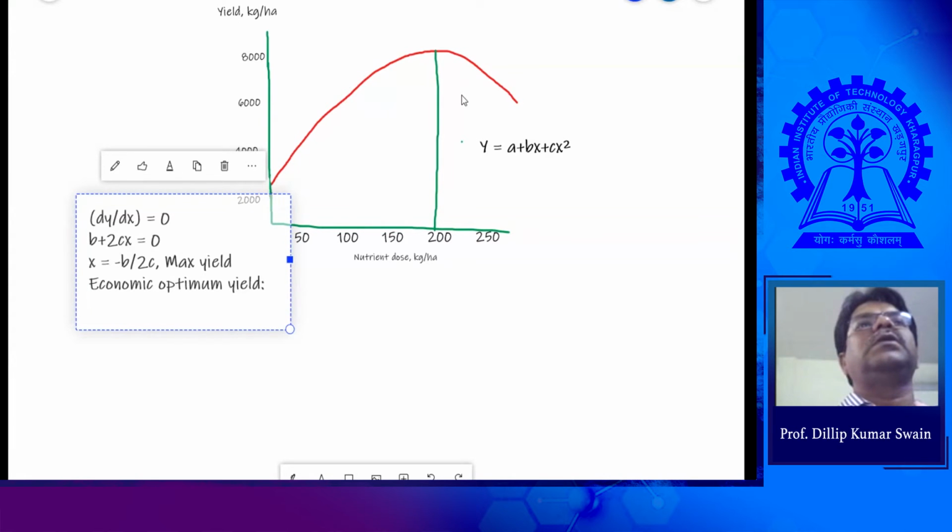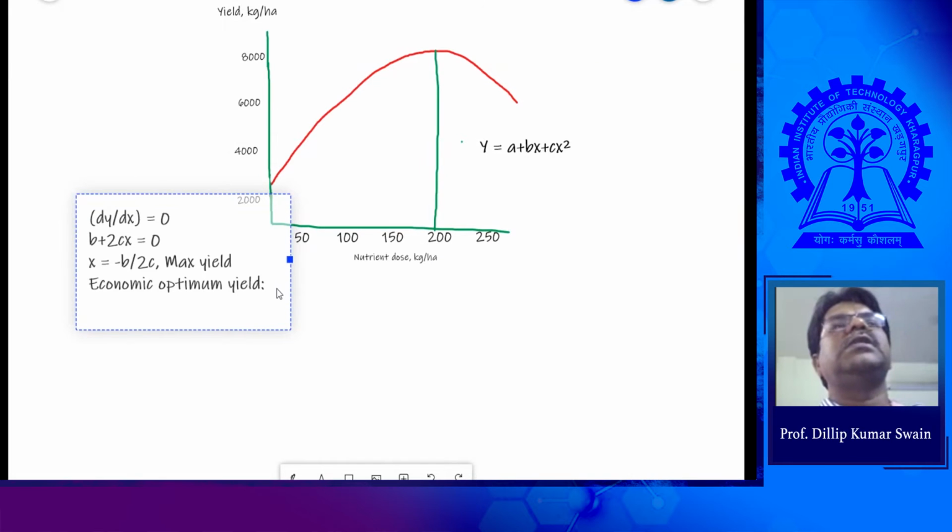So with different levels of fertilizer, maybe 50 or 100, there will be many experiments. Based on those huge data points, we have developed this relationship, yield versus the nutrient dose. And here, to get the economic optimum, you need to come to the economic term. That means now the yield is increasing with each successive addition of growth factor.